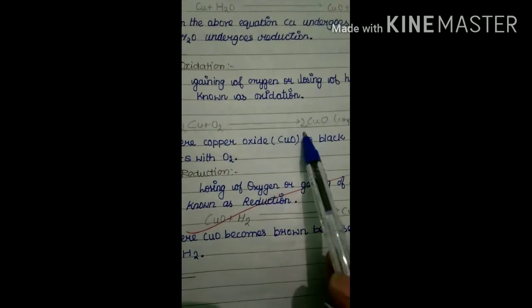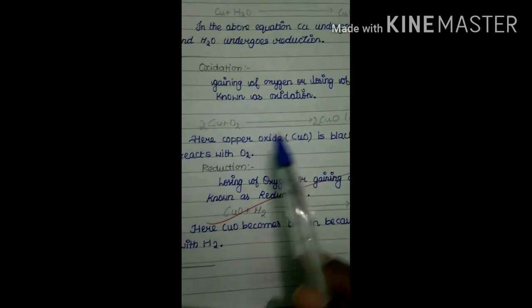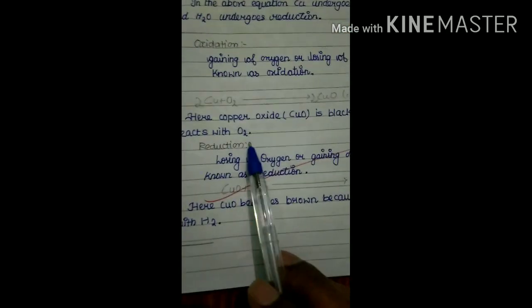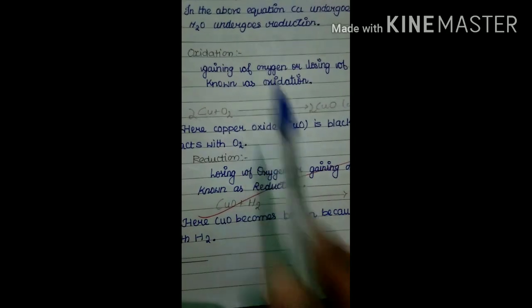After completing the reaction, CuO is formed. That means copper gains oxygen. So copper undergoes an oxidation reaction. Here copper oxide is black because it reacts with oxygen. So that is about the oxidation reaction.